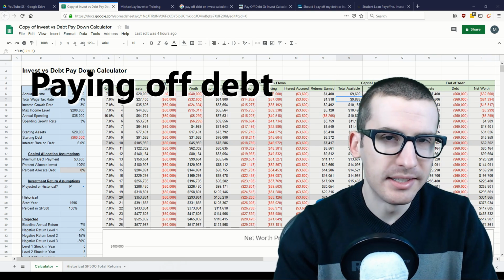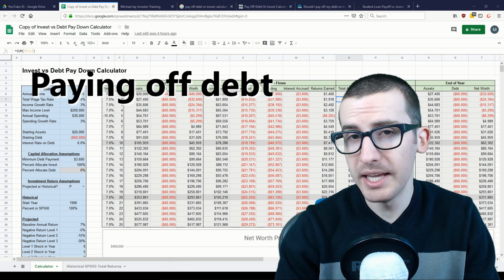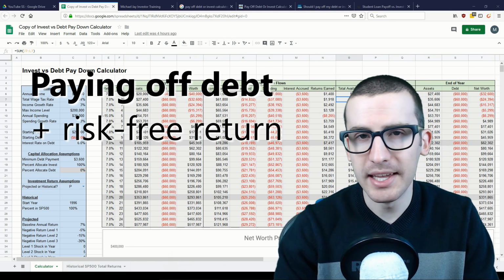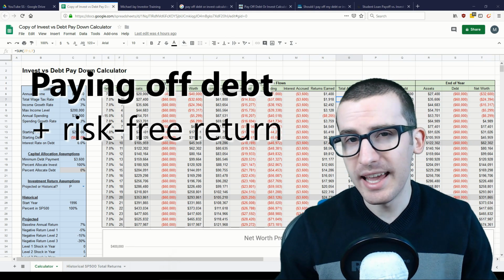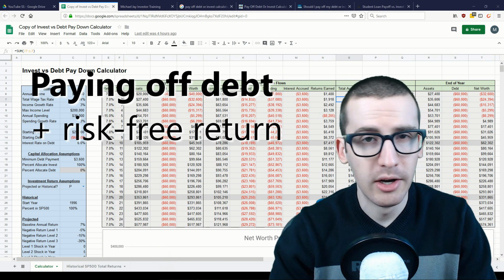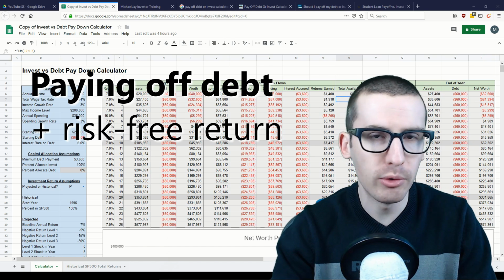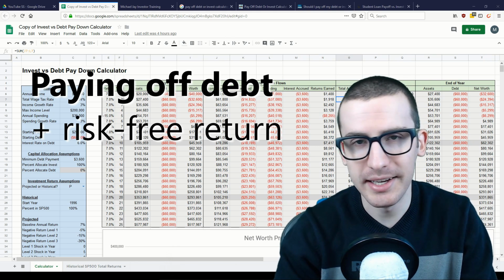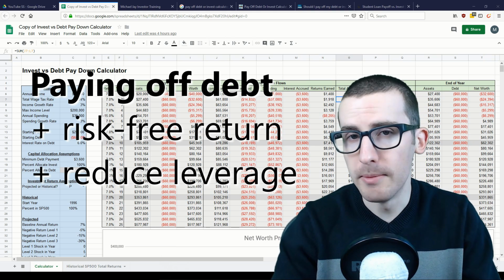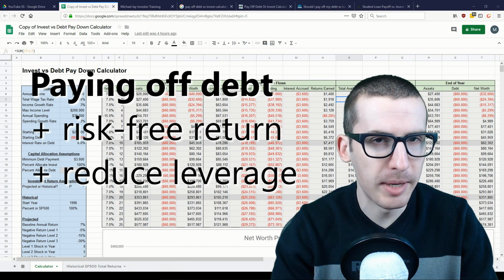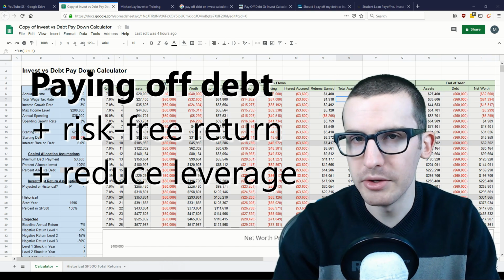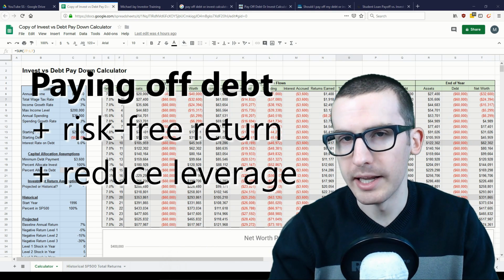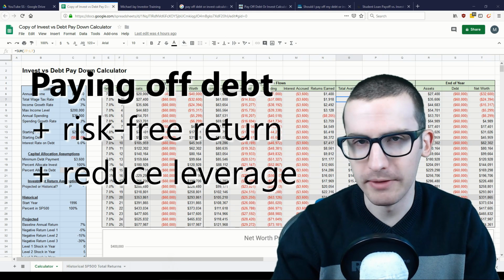Regarding paying off any existing debt or loans that you have, one of the biggest positives of paying down debt is that you get a risk-free return at the interest rate of the debt that you're paying off. Any extra capital that you put towards that loan or debt reduces the principal of that loan, and you will no longer have to pay the interest on that amount that you paid off. Another benefit of paying down debt is that it reduces your personal leverage. The more debt you have, the more at risk you are for bankruptcy or running into any other issues making payments on your loans. The lower levels of debt that you have lowers your financial risk and can give you a lot more financial flexibility in the future.